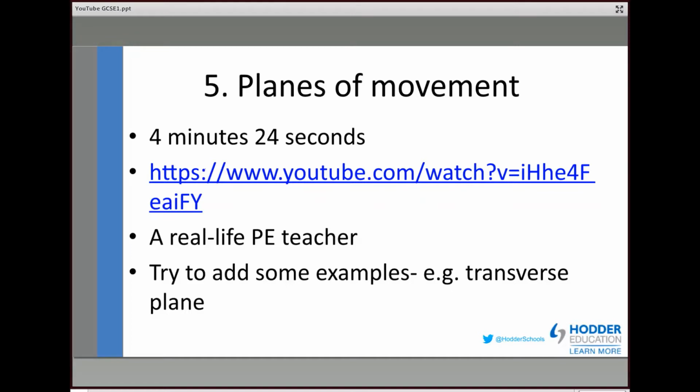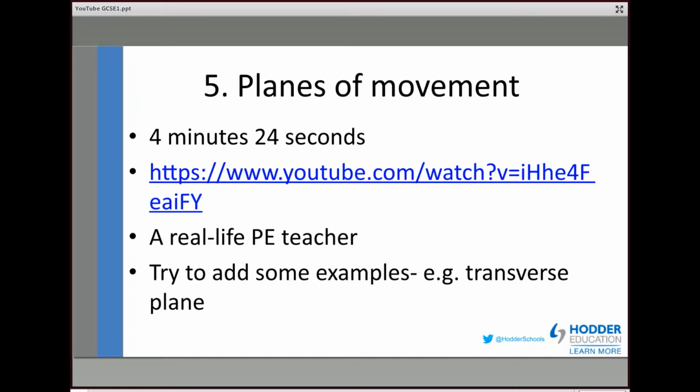And I think the interesting thing is what we've decided to do in this, we've used a real life PE teacher. It's a real PE teacher who's attempted something for their students and put it publicly on YouTube to try and get the students to understand what the planes of movement are. Let's just put the caveat in there. We'd suggest you talk about moving in a plane of movement and around an axis. This one is all about moving in a plane of movement.